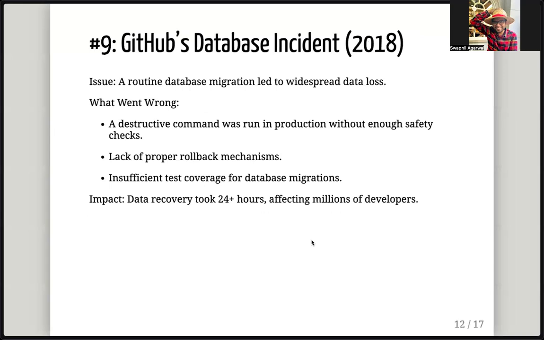Let's see the next one, which is GitHub in 2018. A routine database migration led to widespread data loss. What went wrong was a destructive command was run in production without enough safety checks. I think this is something you will do at some point in your life: mess up a database in production. I have done it. Most of my friends have done it. You either have done it already or you will do it sometime in your career. That's totally fine. Just make sure you have rollback mechanisms in place.